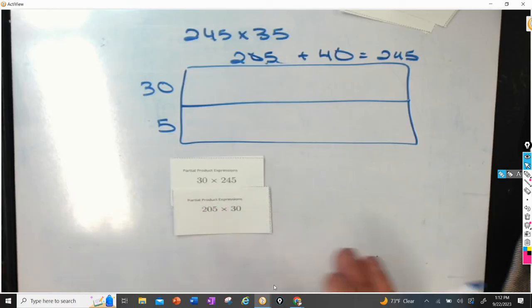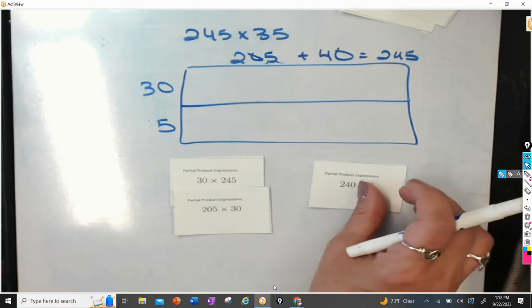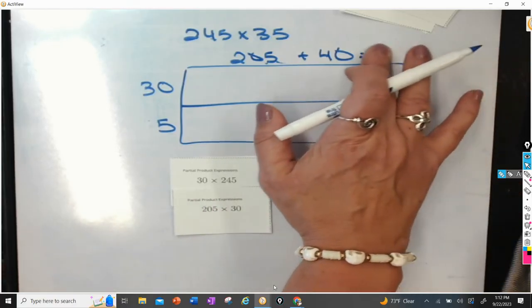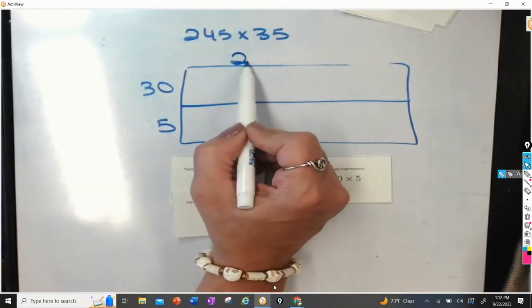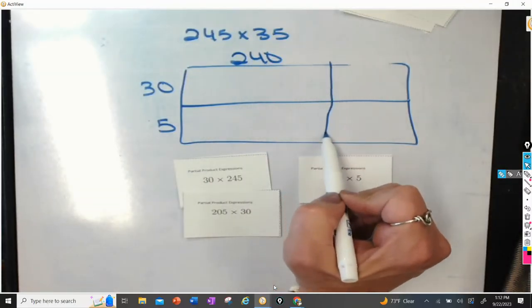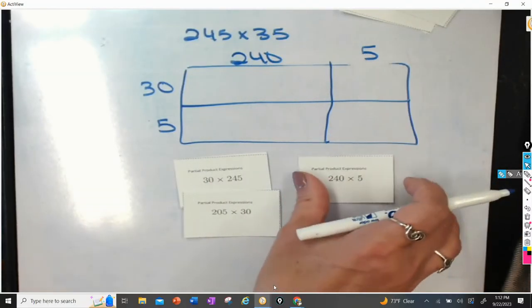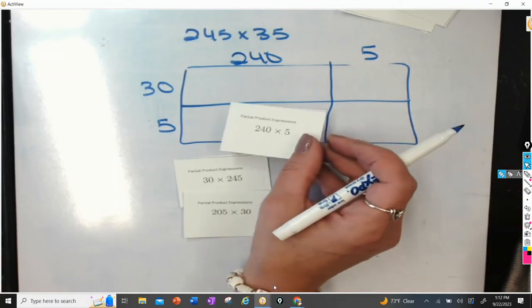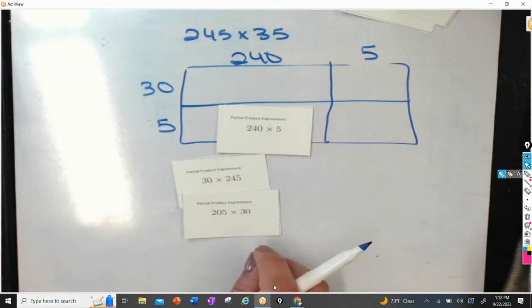Okay, that's one way you could think about it. For this one, they said, nope, we're not going to do that. We're going to do 240, and then we're going to have our 5 over here. And so this one would go right here, wouldn't it?